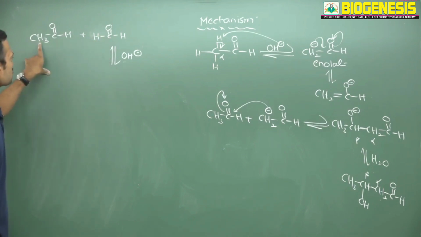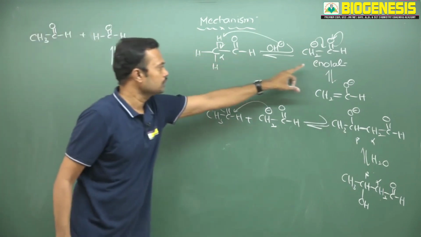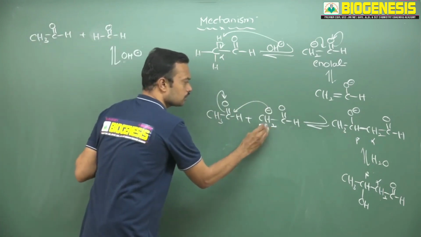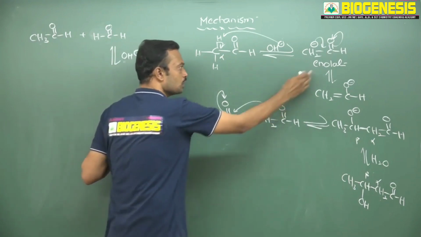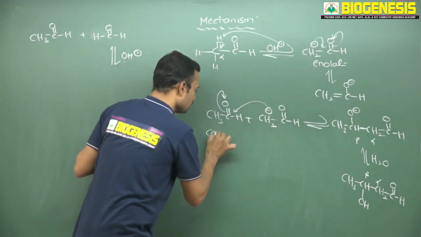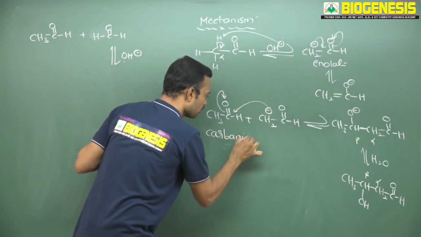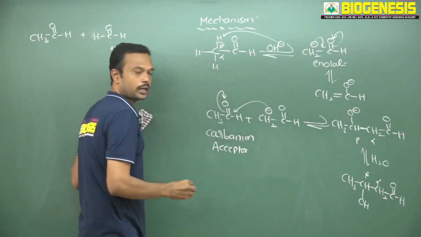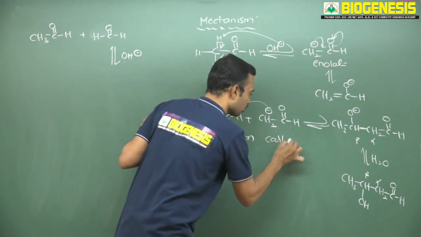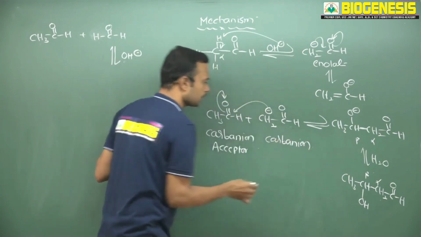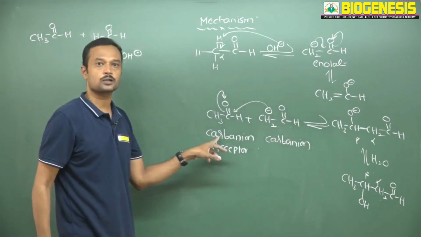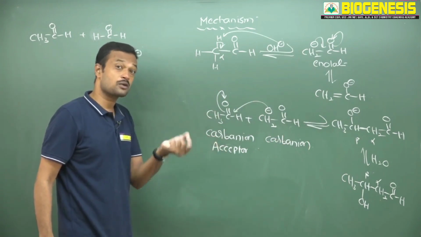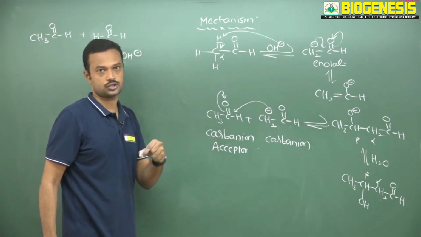Once it loses a proton, it forms an enolate and this will attack on this. So always remember this alpha carbon, once it forms the enolate, it will attack here. So this is called the carbanion acceptor. This is called the carbanion. This reaction completely depends only on this carbanion acceptor. This you will see in your next video. But actually the carbanion acceptor decides the aldol type of condensation.